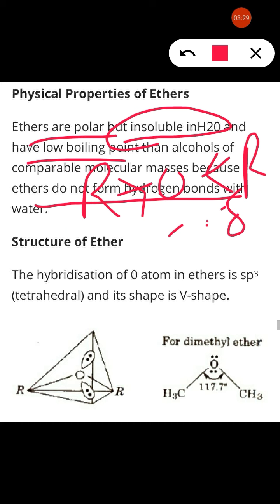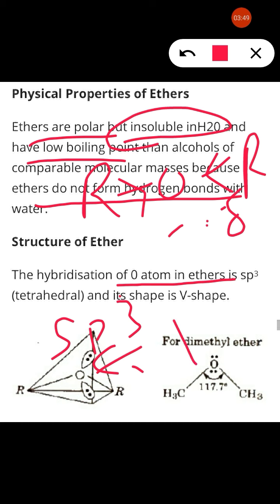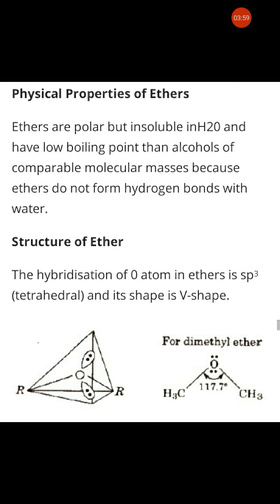Similarly, the structure, see here the structure is given, the hybridization of the oxygen atom in ether is sp3. See here sp3, why? Because there are single bonds and these two lone pairs, so they form sp3 hybridization at oxygen, and hence the structure is tetrahedral and its shape is V, and the bond angle, see here, is 117.7 degrees for ether, that is dimethyl ether, its bond angle is 117.3 degrees.